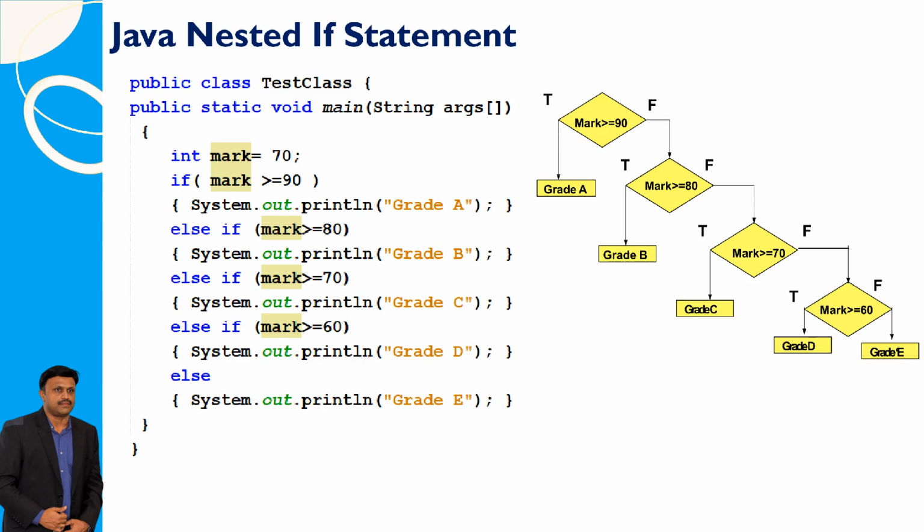The Test class Java program determines and prints a student's grade based on their score. In the main method, it initializes the variable mark to 70 and uses a series of if-else-if statements to check the score range and print the corresponding grade.